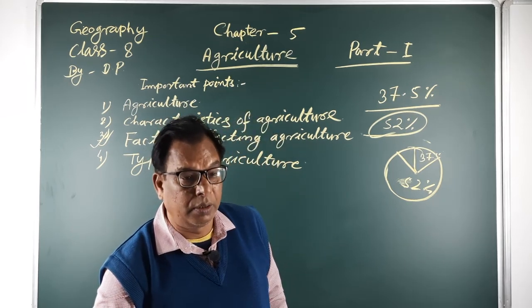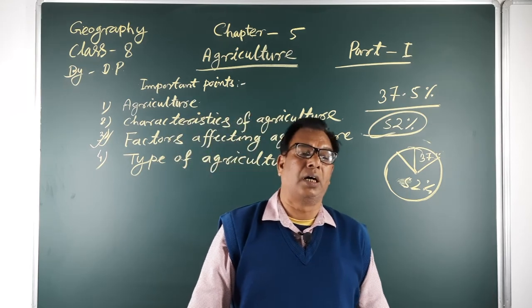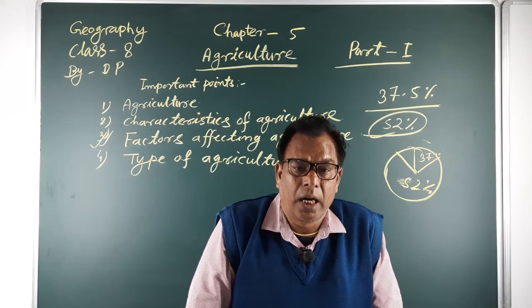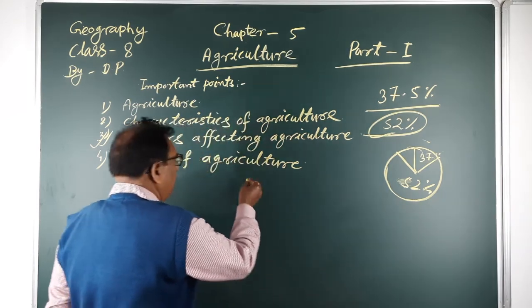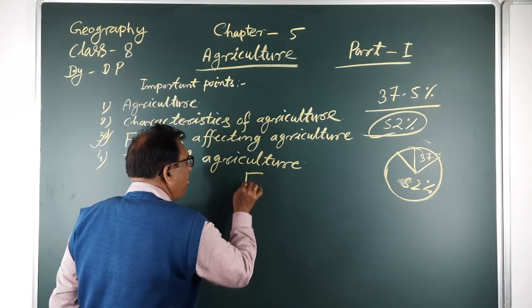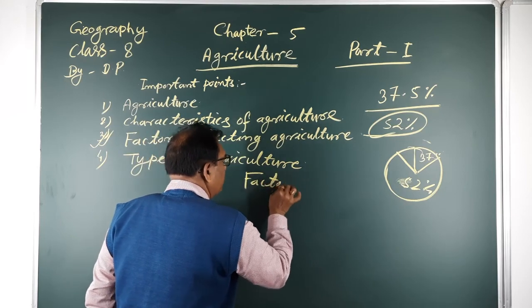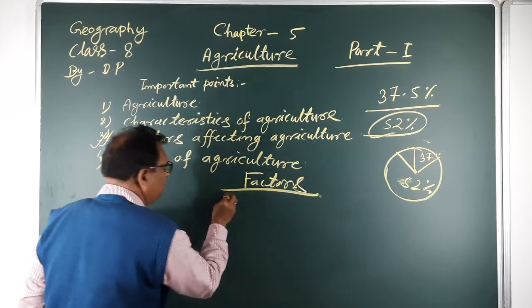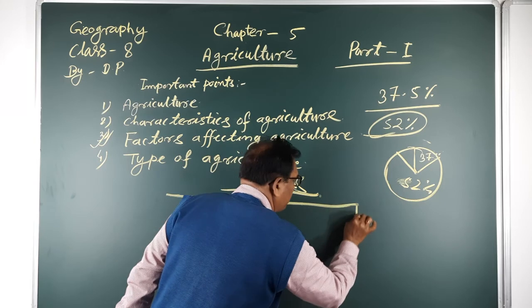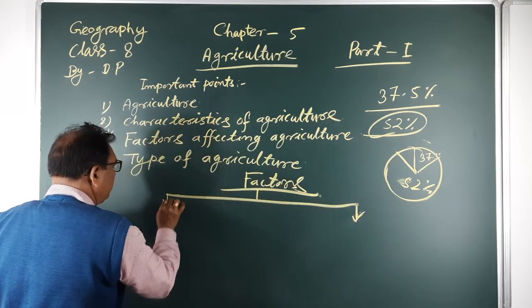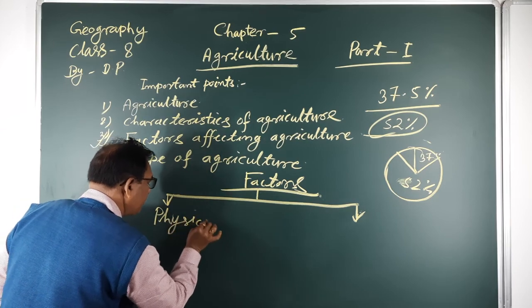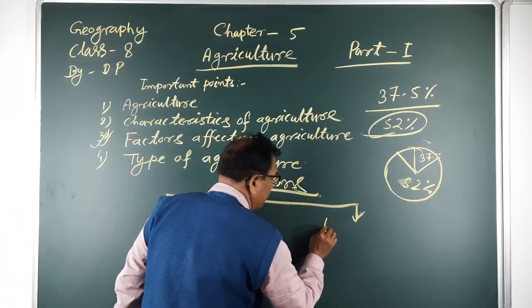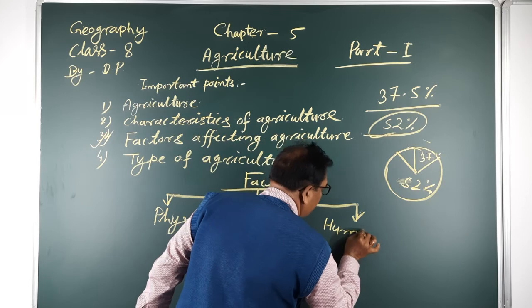They are divided into two categories: first, the physical factors, and another, the human factors.